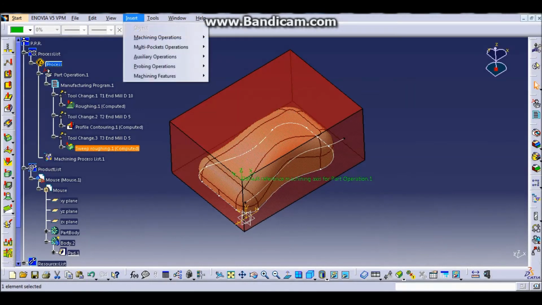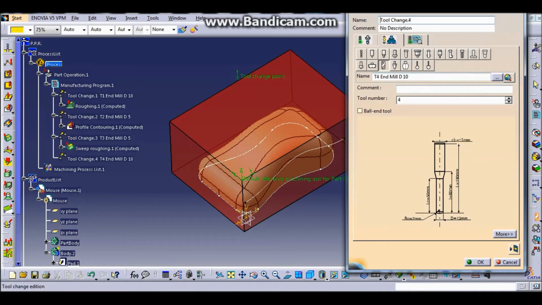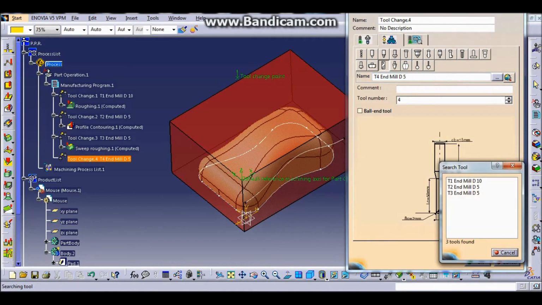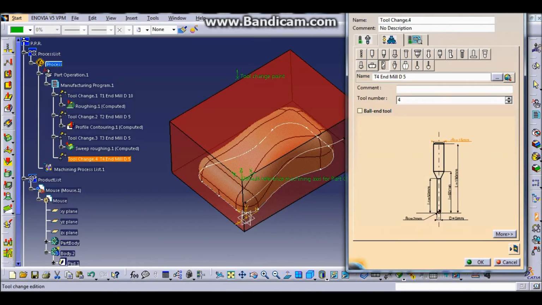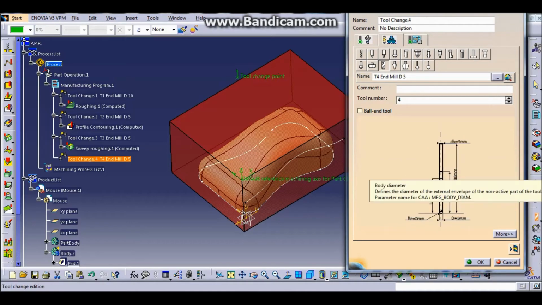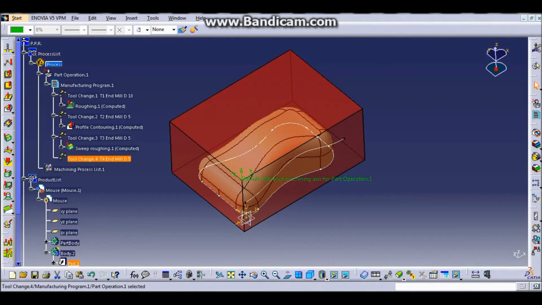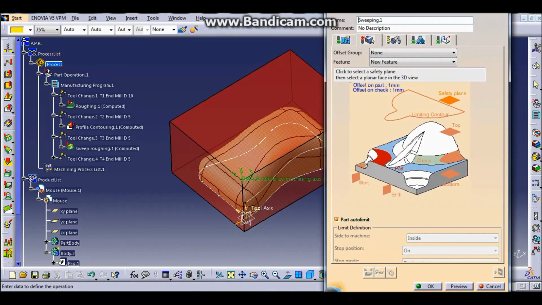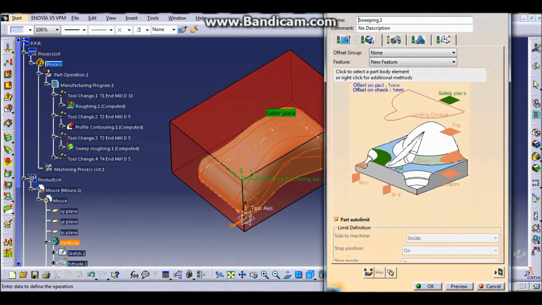And then after that, we change the tool again. This is for finishing. We are still using an end mill and a specific dimension of the tool. After that, we click on the sweeping. Then define the safety plane and the tool and the part, and then we compute.